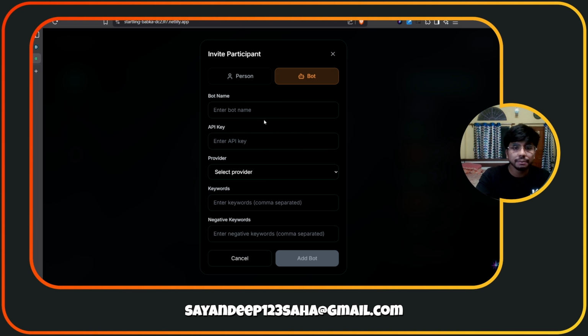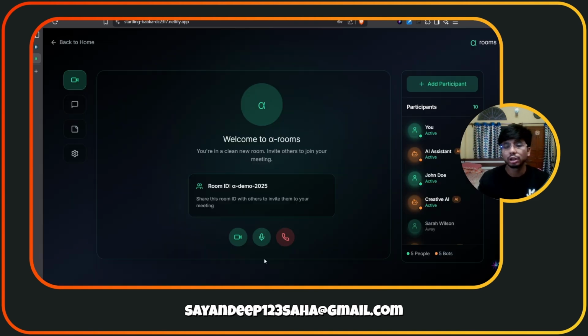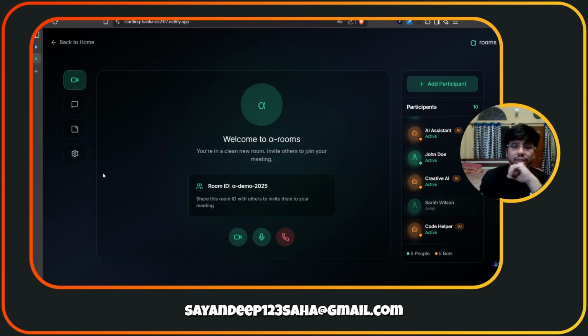Basically, in the bot, we need to mention the bot name. Then we can go ahead and type the API key. We can select the provider, for example, maybe it's OpenAI or maybe it's Anthropic. And there will be certain keywords A, B, C, D. So let's go. These are some of the keywords, and then we have to click add bot to make that bot available here. Now this is the idea of how the room will look.